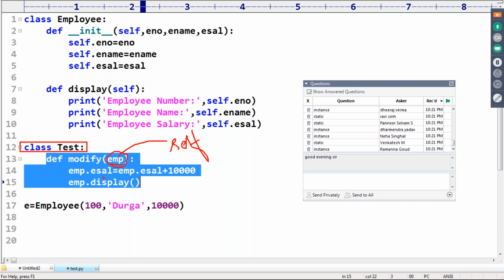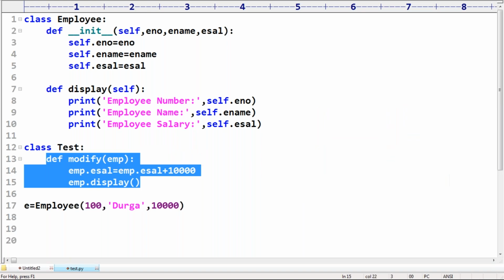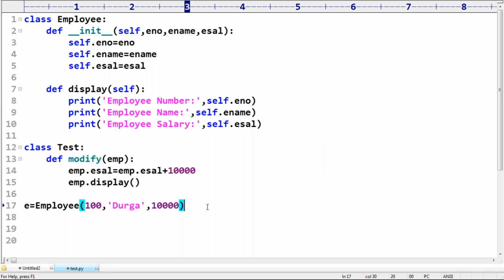For the tester class, we are not having any eval variable. So it is expecting an employee object. Clear indication, it is not a self variable. If it is not a self variable, compulsorily it should be a static method. Can you please confirm? Are you able to understand, right?